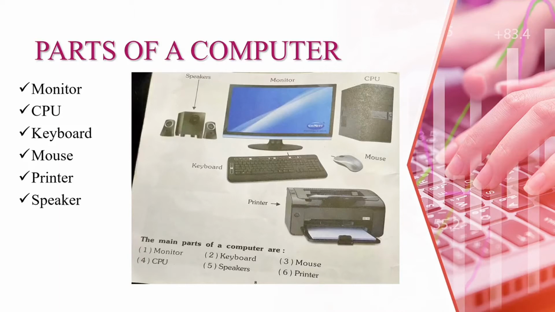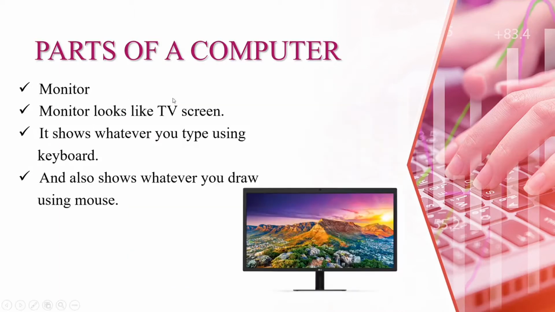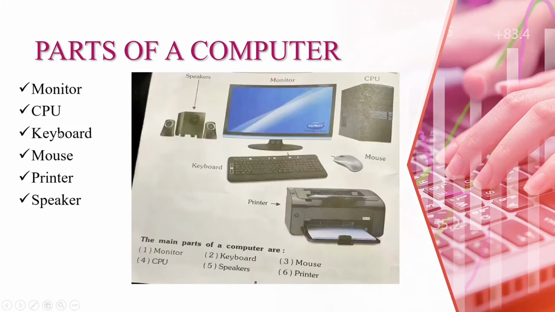An electronic machine, which is made up of different parts like a monitor, CPU, keyboard, mouse, printer and speaker. See, this picture shows the different parts of the computer, and they make one computer system. The keyboard we use to type, the mouse we use to draw, the CPU controls all the work of the computer, and the monitor displays the output on the screen, right?